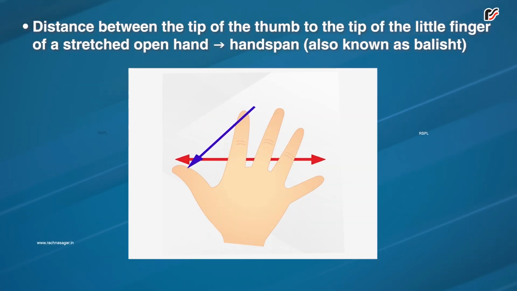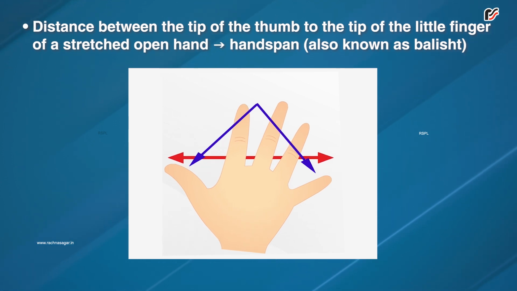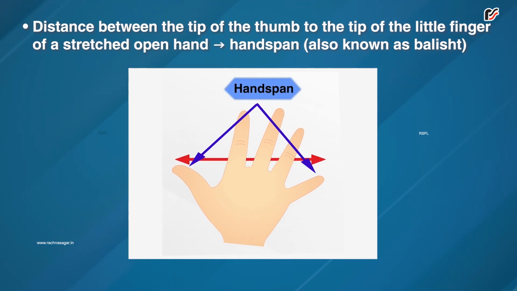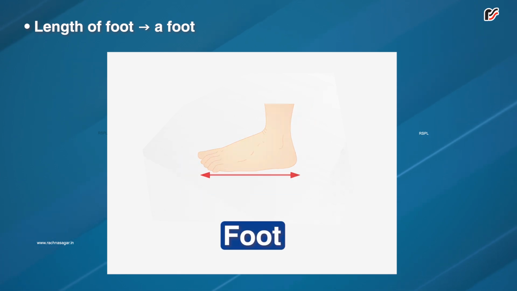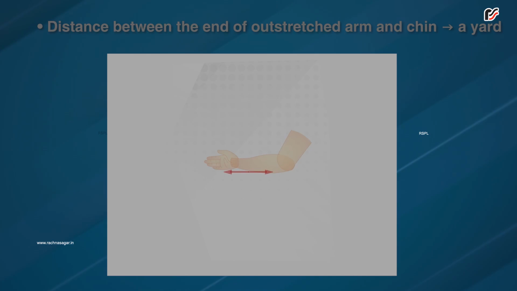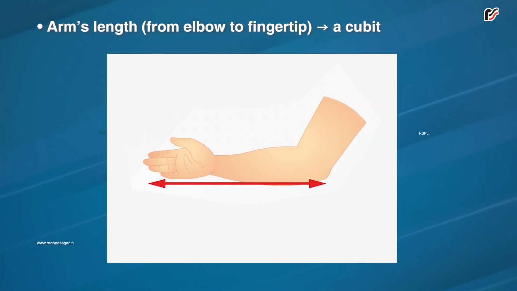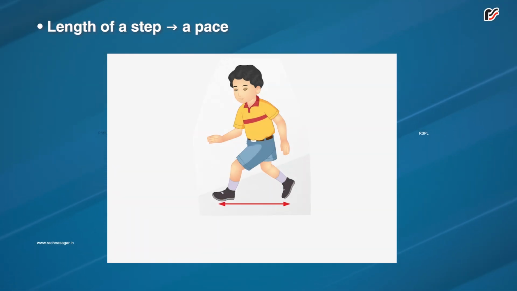Distance between the tip of the thumb to the tip of the little finger of a stretched open hand is handspan, also known as balisht. Length of foot is a foot. Distance between the end of outstretched arm and chin is a yard. Arm's length from elbow to fingertip is a cubit. Length of a step is a pace.